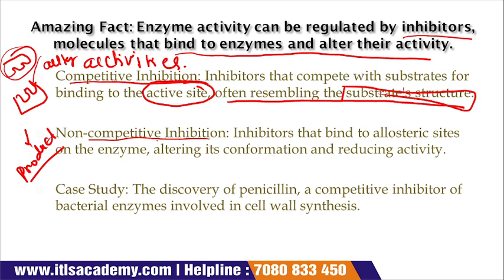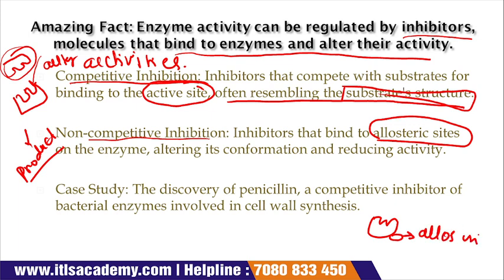Now some are non-competitive inhibition. The inhibitor that binds to the allosteric site. In an enzyme, suppose this, there are allosteric sites also present, and the non-competitive inhibitors bind in the allosteric site rather than the active site, and when these bind with the allosteric sites, they alter the activity of the enzymes.